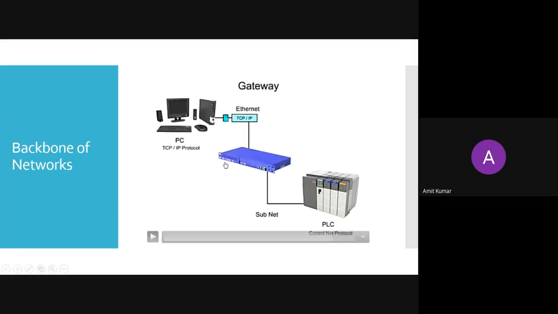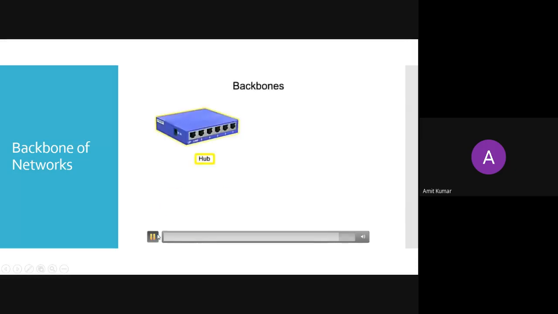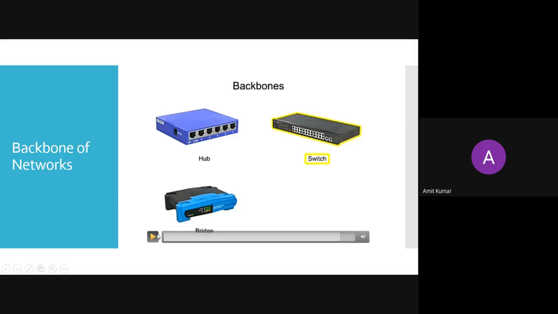Now this is a smart device, that is a gateway, which is automatically able to convert this TCP/IP protocol to ControlNet protocol. So you can program the gateway in that fashion. Now these two devices, which have different protocols, are able to communicate. Say for example, a Chinese person is talking to a Gujarati person, but the Gujarati person doesn't know the Chinese language. So he needs a medium. If you need a medium, you have to use the gateway. So the gateway is the most advanced device or backbone which is used to connect end devices.